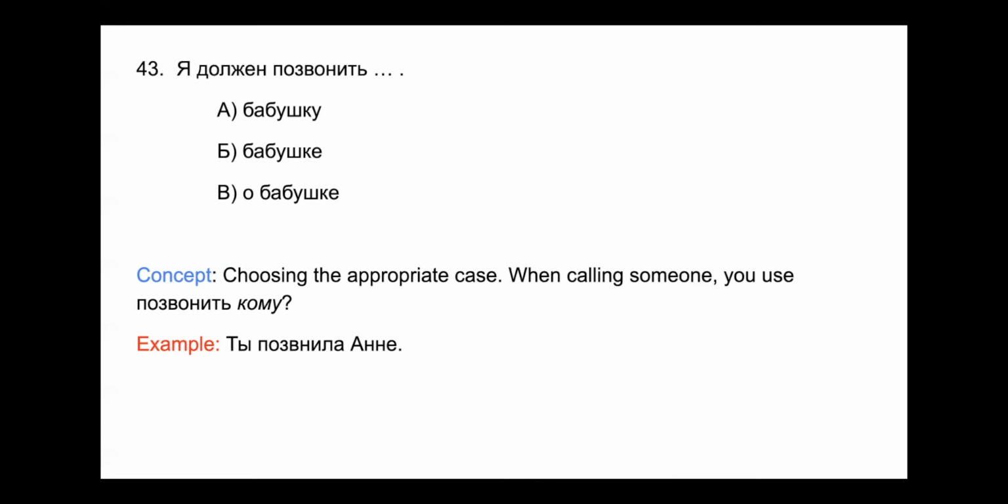We don't call about someone. You can позвонить поговорить о ком. You can call to talk about someone. But here, you can only позвонить кому. Кому. And so the answer is going to be бабушке. Я должен позвонить бабушке. That's the ye ending change we're looking for in the dative case.